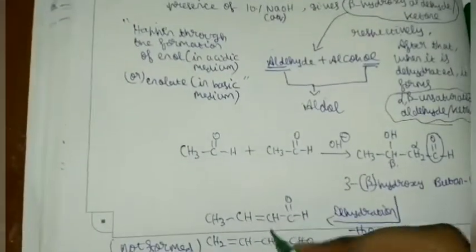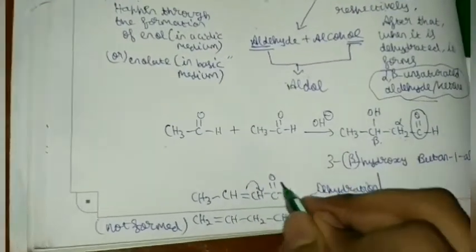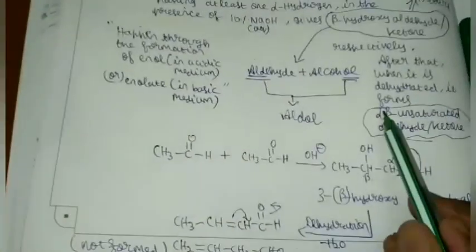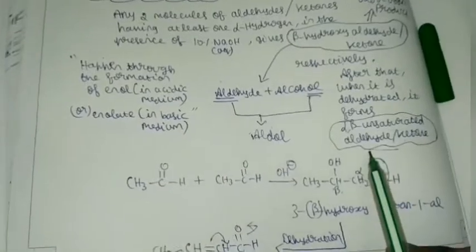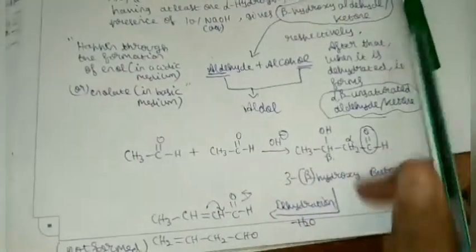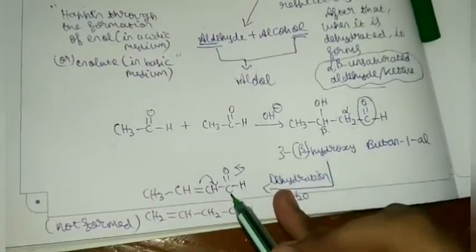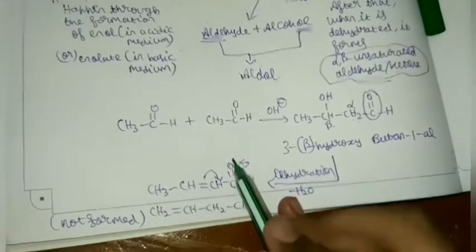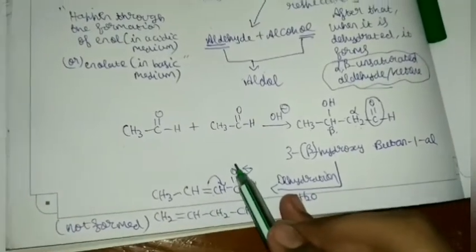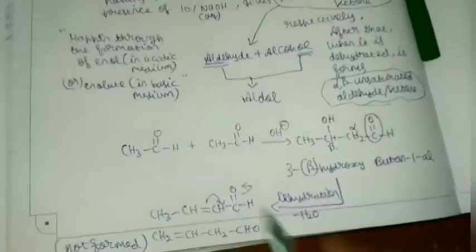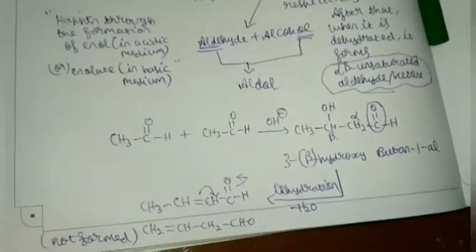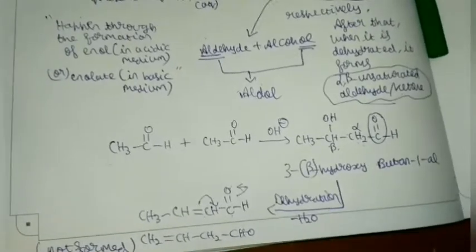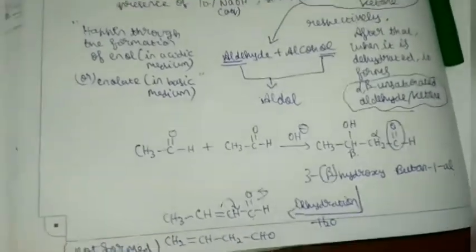Why? Because only this molecule has resonance. So that's why we say when the alpha beta unsaturated aldehyde or ketone is formed, it should always be 1,3. You realize 1,3 means 1, 2, 3, right? It's just for remembering. So like this, only the conjugated alpha beta unsaturated aldehyde or ketone is formed.